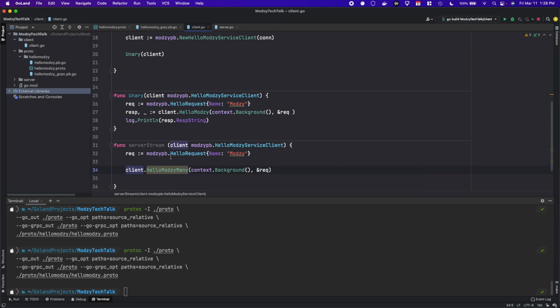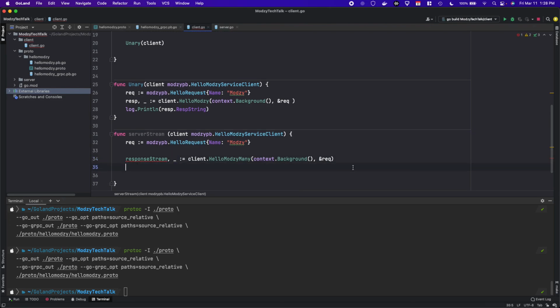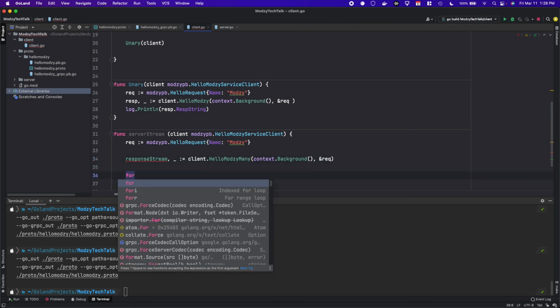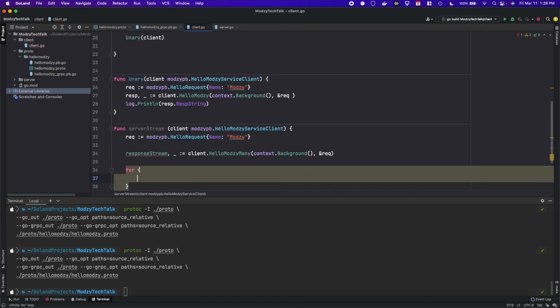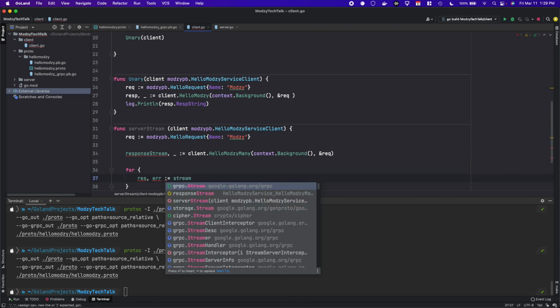So what we'll do here is a response stream and an error. So we can actually ignore the error here. Okay. Now we're going to get many messages in the stream, right? So what we can do is iterate through and get response and error from the stream that we get back from the server.